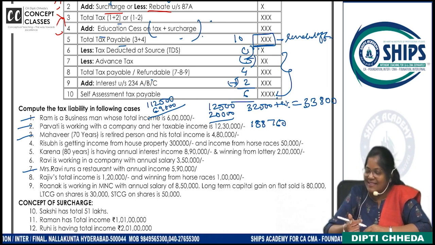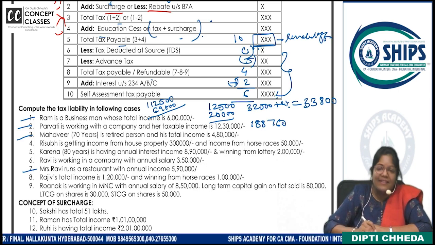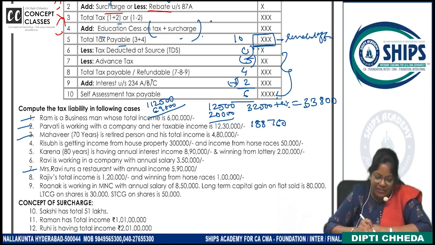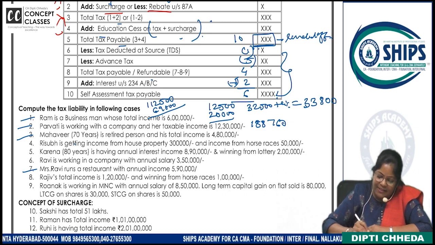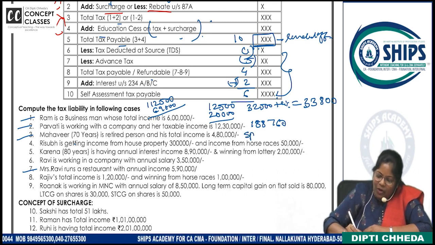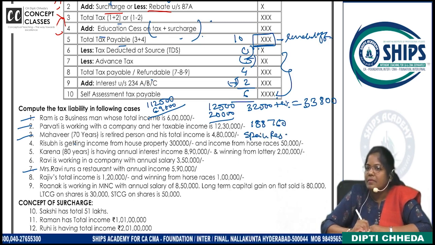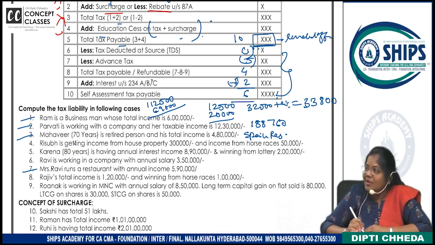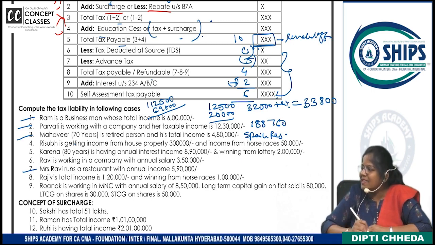Okay? Right. Achha, tell me one thing, a twist in the question. Mahavir is 70 years, he is retired, but he has earned this income in India only, but he is a resident of Spain. What will be the difference in the answer? No rebate. Why? Because he has become what now? Non-resident.